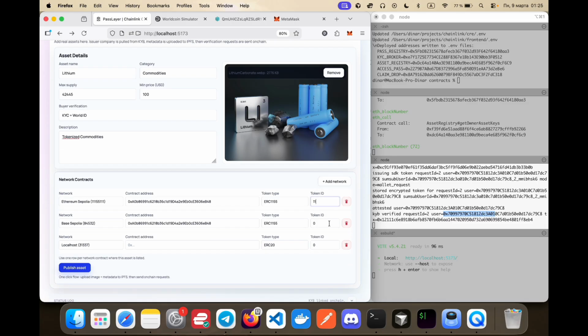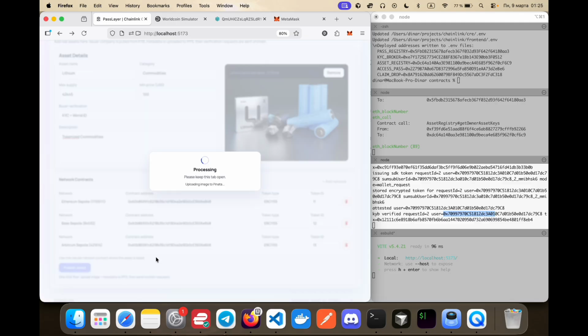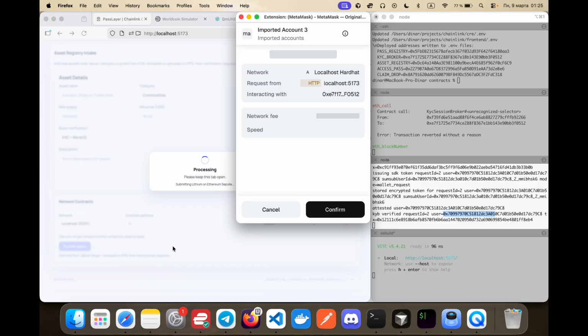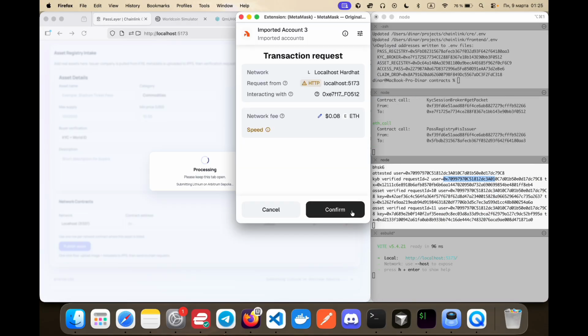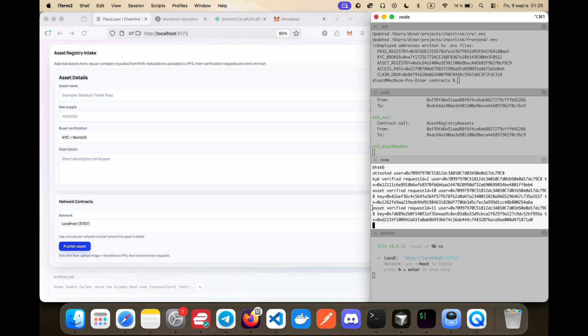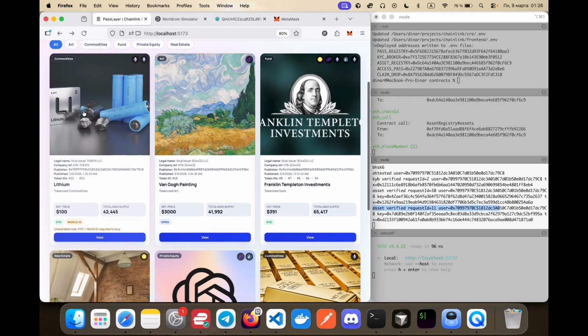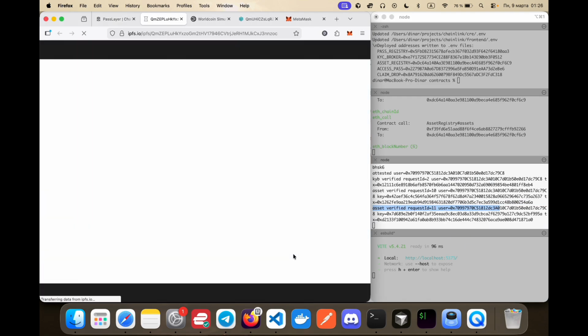So we can also add multiple chains here and different token types like ERC1155 or ERC20. So we are publishing the asset and sending the event to CRE. And now we can see those assets in the asset list, with the information stored on IPFS.